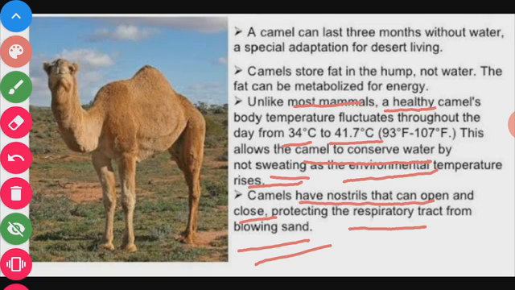These are the characteristic features found in the camel, an animal found in deserts.